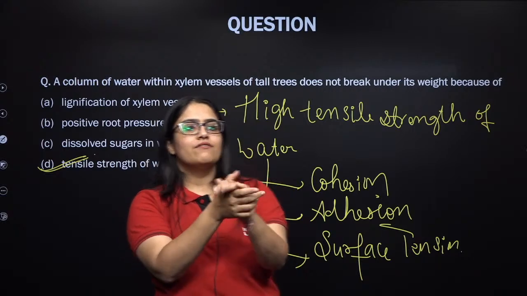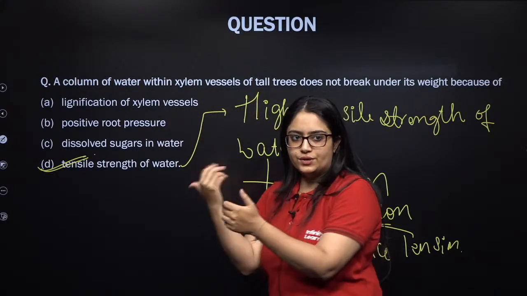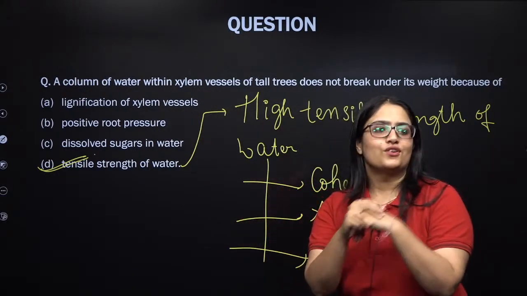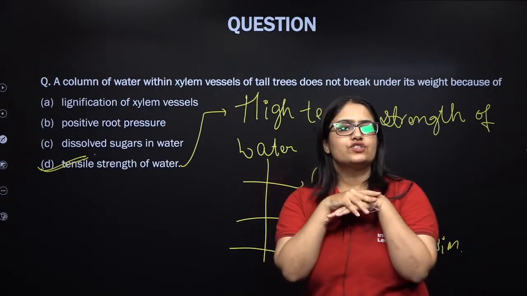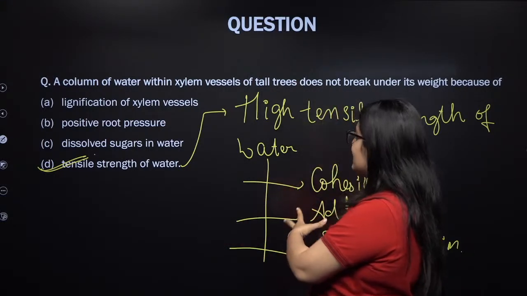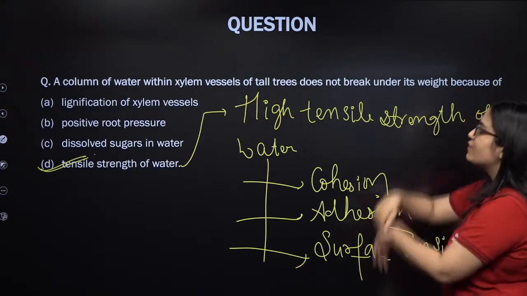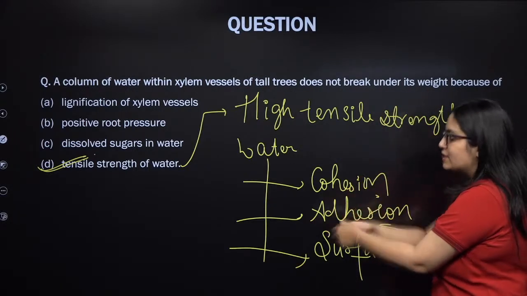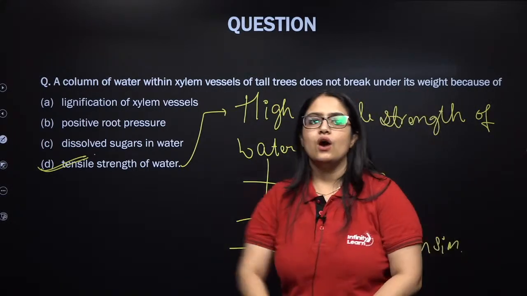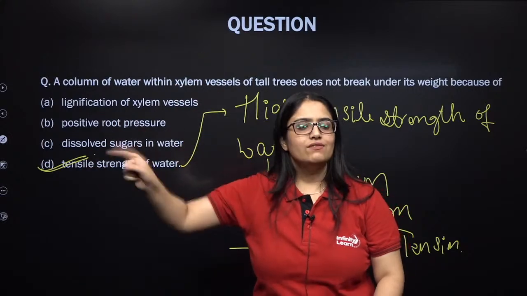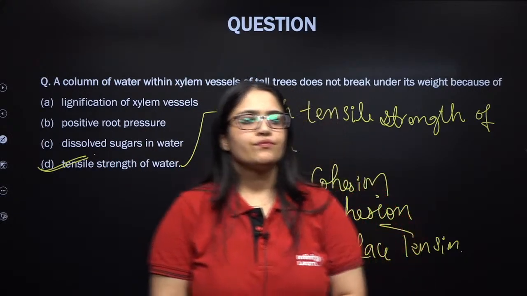Is this clear, my lovely kids? Couples, you made a mistake. I hope after this you are not going to do this, right? So is this question clear now, that these are the physical properties of water: cohesion, adhesion, surface tension, because of which water has a high tensile strength, and does not allow the water column to break even against the gravity.